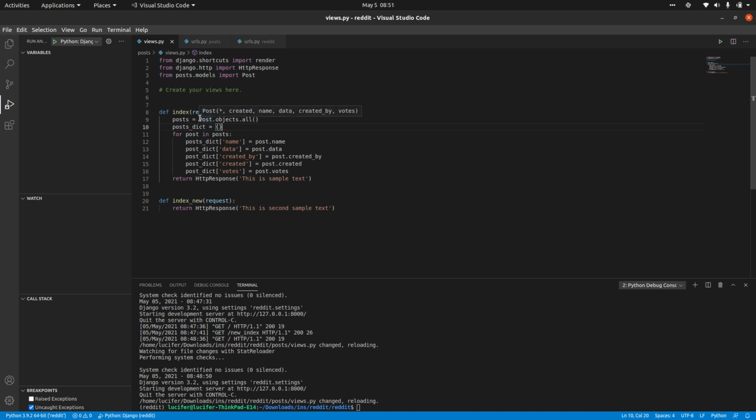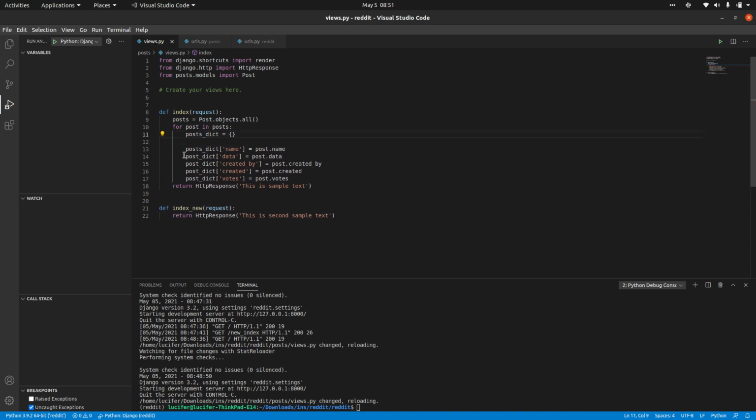But you can see if you have multiple objects, you will not have proper dictionaries, right? Because it will just override the previous value. So what we will do, we will keep this particular dictionary inside and create a list of dictionaries. posts_list equal to a list, and we will just append the dictionary for each of these objects, posts_list.append(posts_dict).